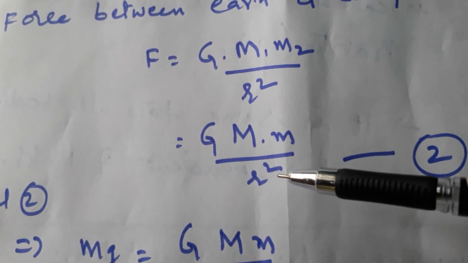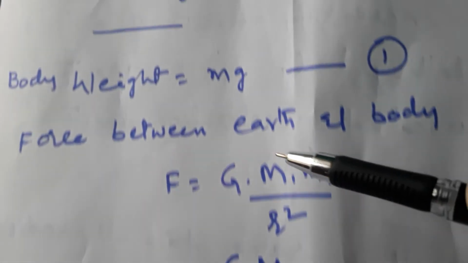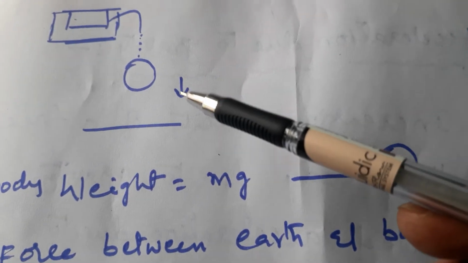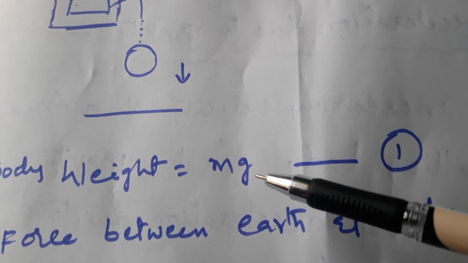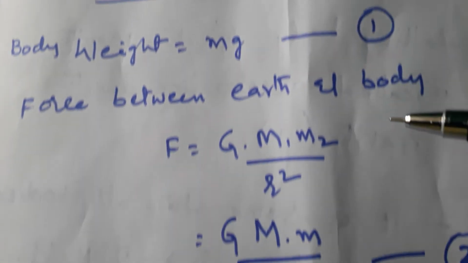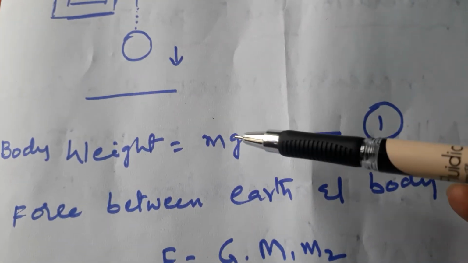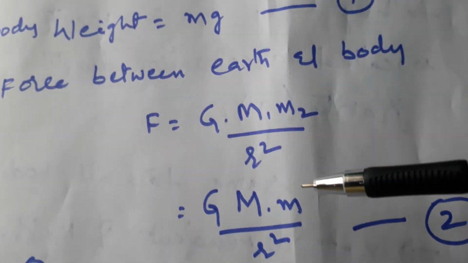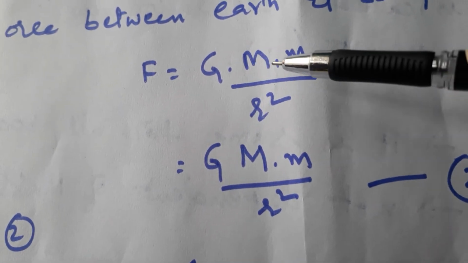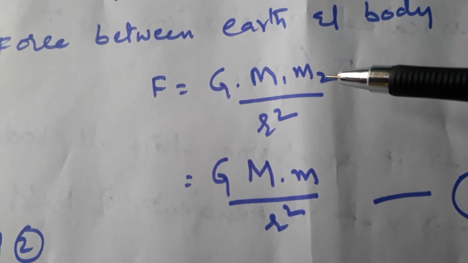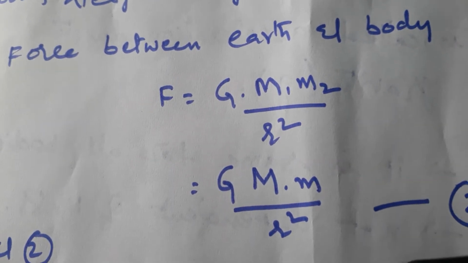This is the force between earth and ball, and the force towards the earth is the weight mg. Now from 1 and 2, these two are the same. F is equal to G into mass of the earth and mass of the ball by r square.